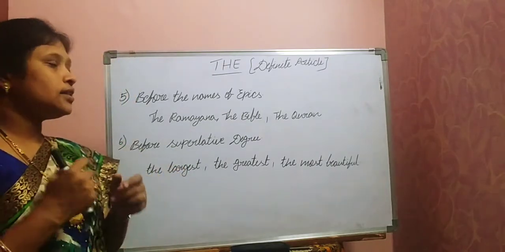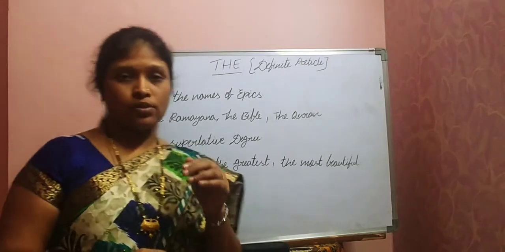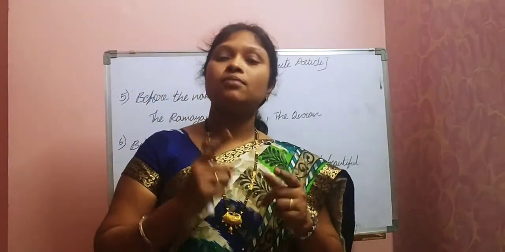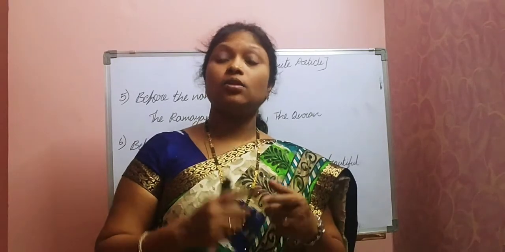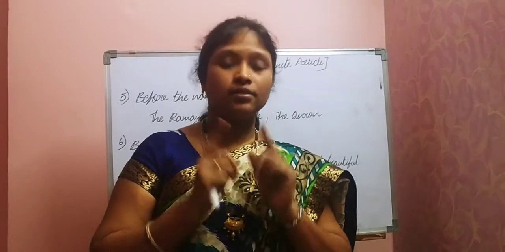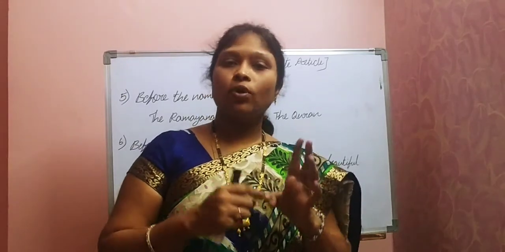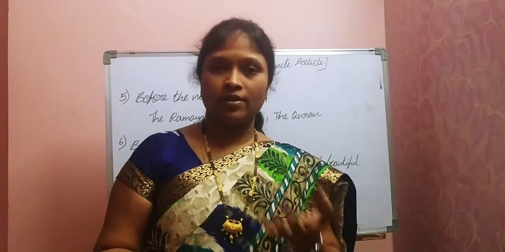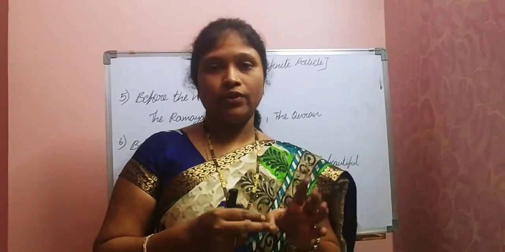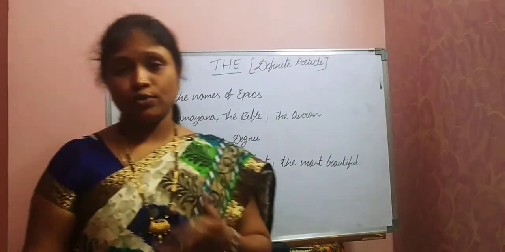So for article the we have discussed 6 rules, right? What is first one? Before the names of mountains, mountain ranges, hills, oceans, seas, rivers, we have to use article the. Second one, before the names of monuments. Third one, before the names of musical instruments.